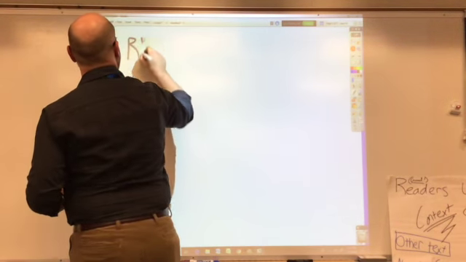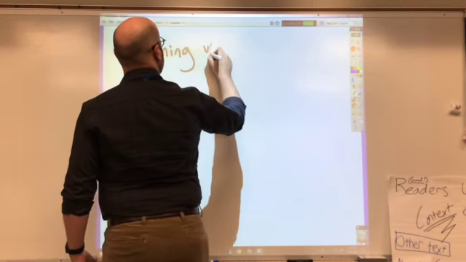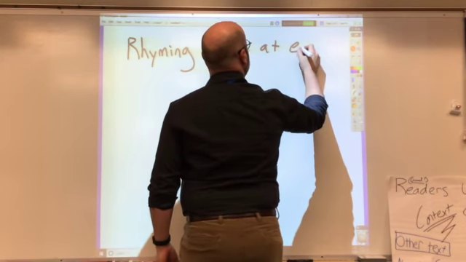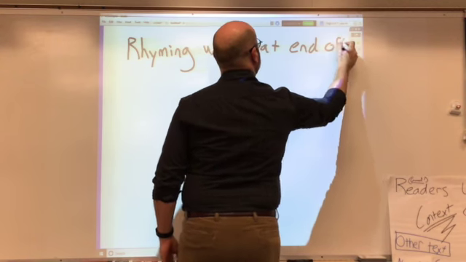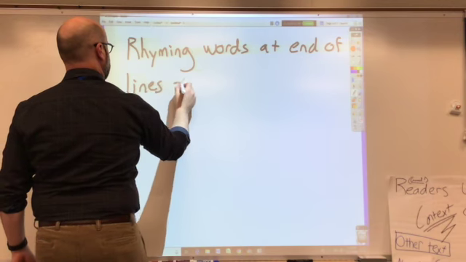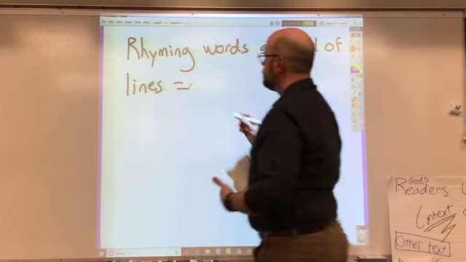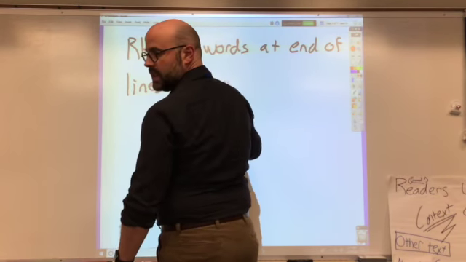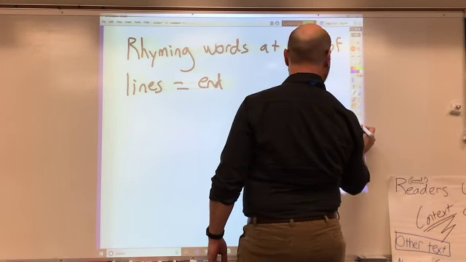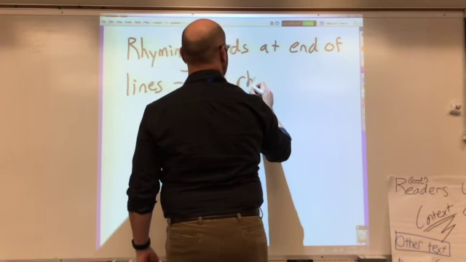these are called end lines. Rhyming words at the end of lines equals end rhymes. D is terrible. There we go. End rhymes.